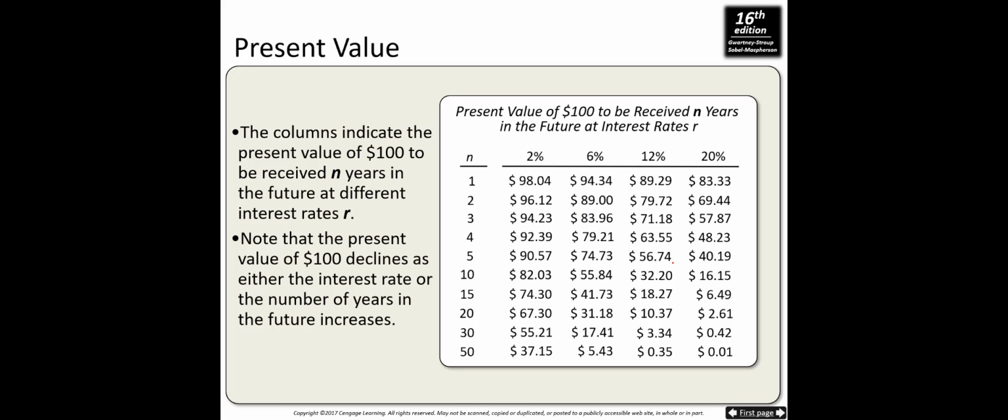You see a table on the screen. The columns indicate the present value of 100 to be received n years in the future at different interest rates. So the first is 2%, 6%, then 12, then 20. And as you see, the present value is going down when the interest rates are increasing. And also, when you keep the interest rate constant, the present value is going down when the number of periods are increasing.